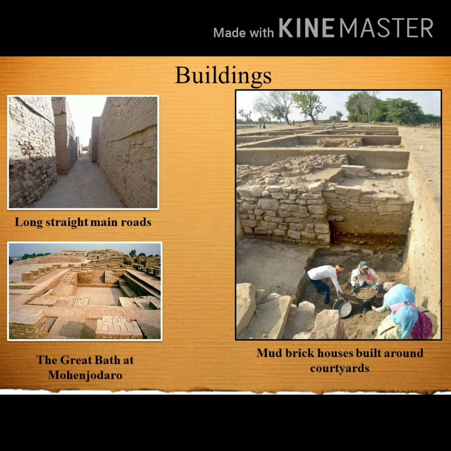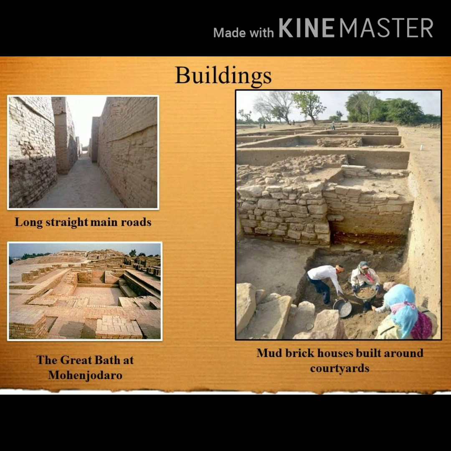The people of Indus Valley were known for building well-planned towns. As you can see in the first picture, long straight main roads and they were linked with smaller lanes in the cities. Next is the Great Bath of Mohenjo-daro. It is having a huge tank in the center with changing rooms all around the tank. Next, there were mud brick houses built around the courtyards. Houses had upper and ground floors. So these are some of the buildings of Indus Valley civilization.